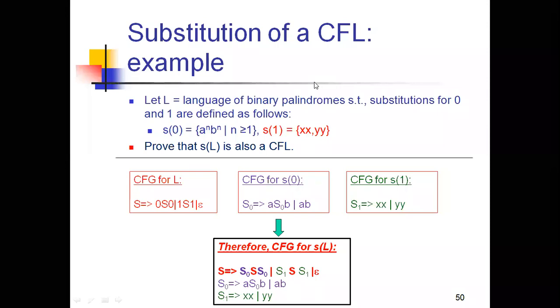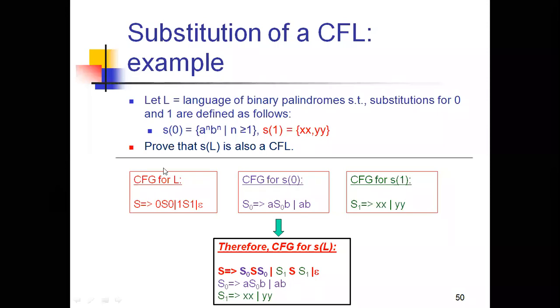And here my question is the language of palindromes. I think you all know what palindrome means. If you take a word like 010 and do the reverse of that string, then you should get the same thing, right? 010, that we can call a palindrome. So my language is binary palindromes, right?